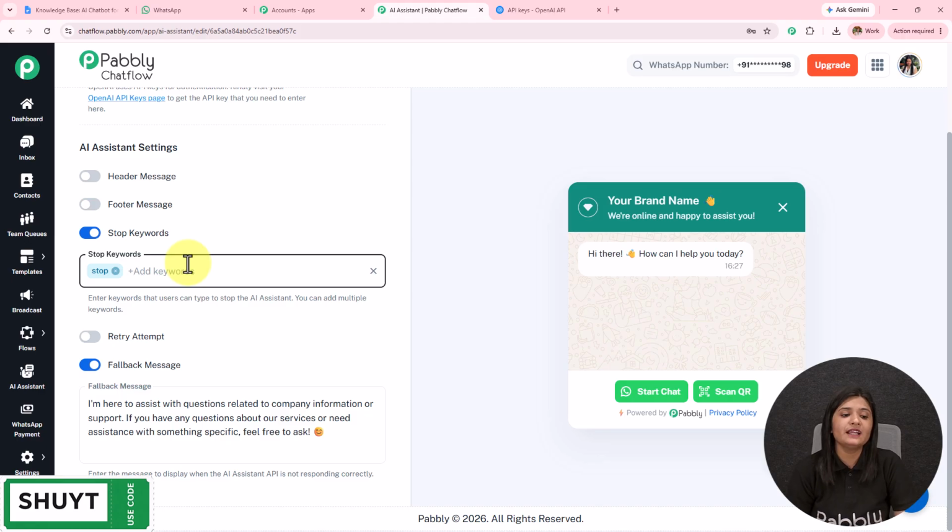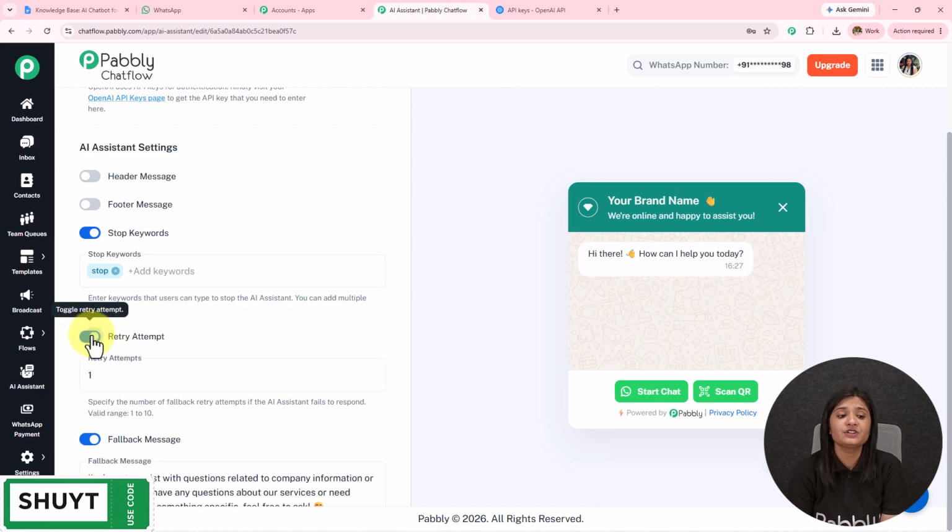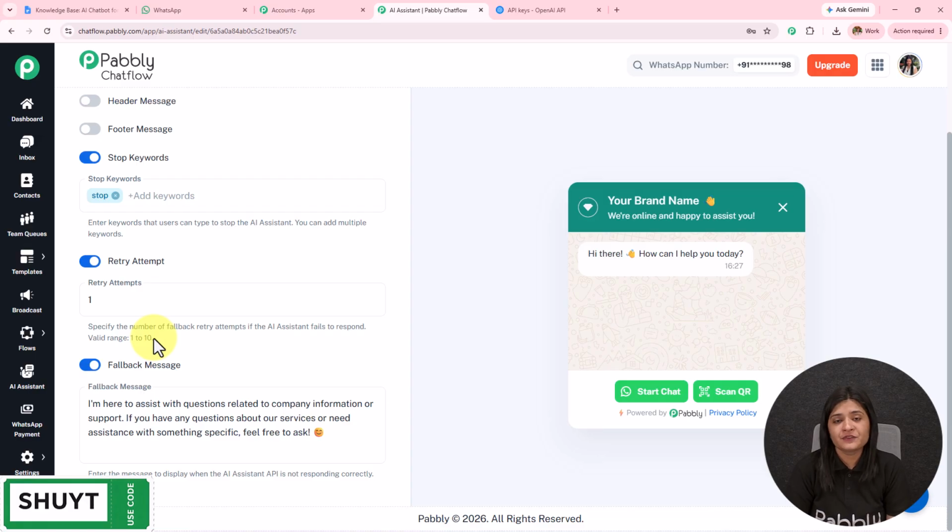Then we have this retry attempt. So the number of attempts which is given to the AI agent to retry the question. If the AI agent is not able to solve the query, then the retry attempt which is given is set over here, and the valid range is 1 to 10.